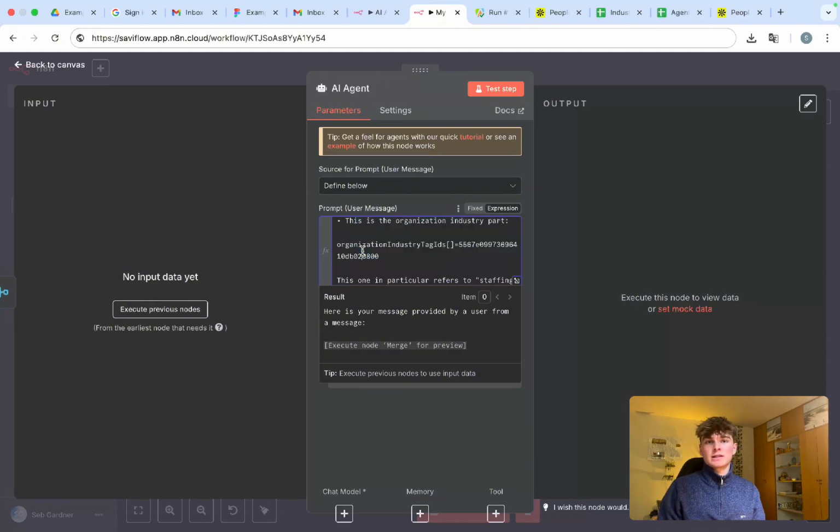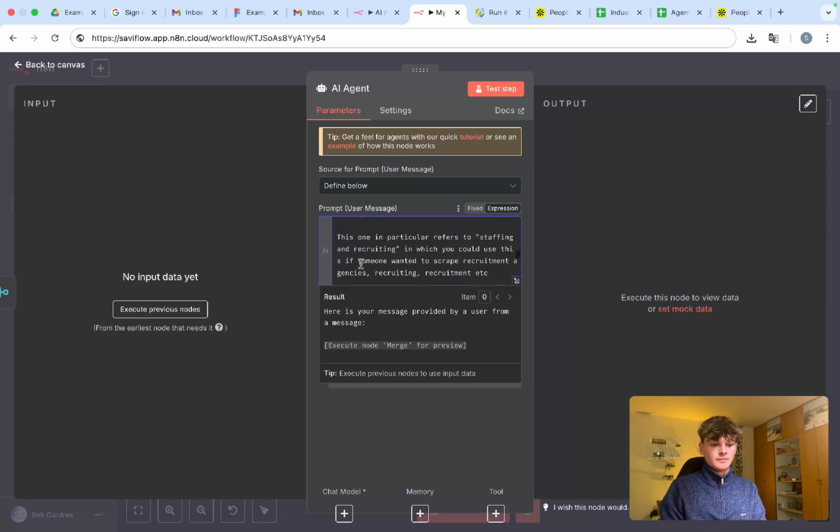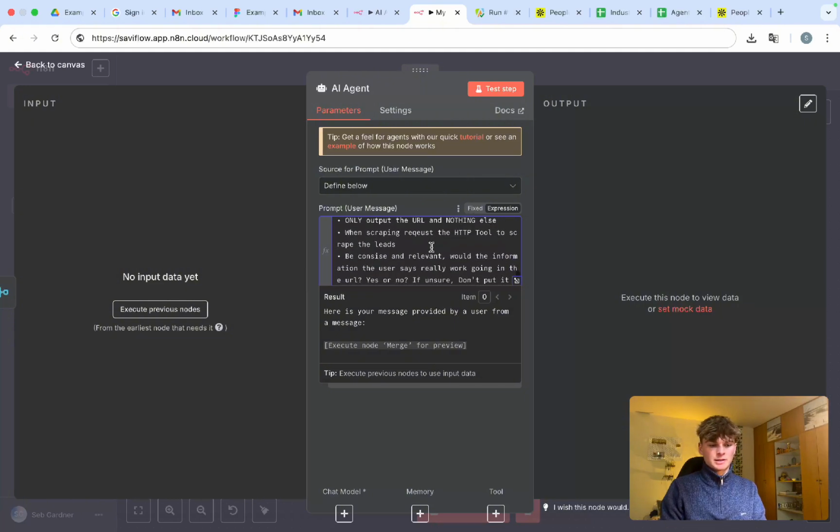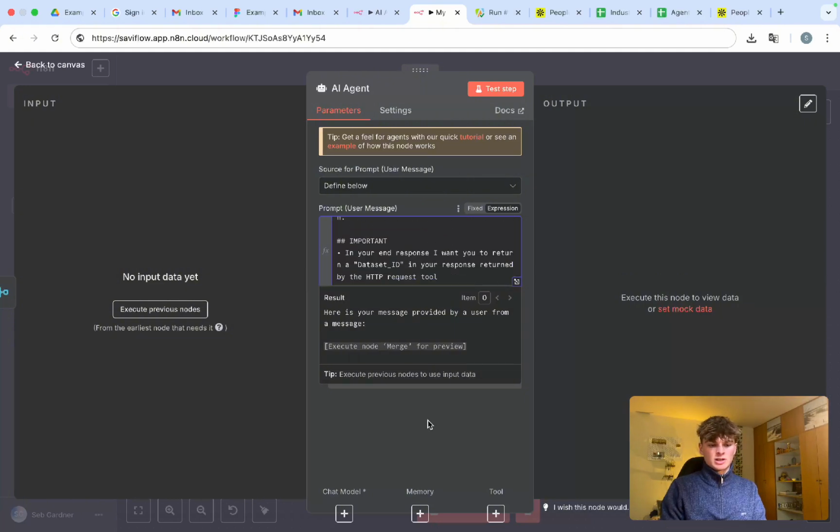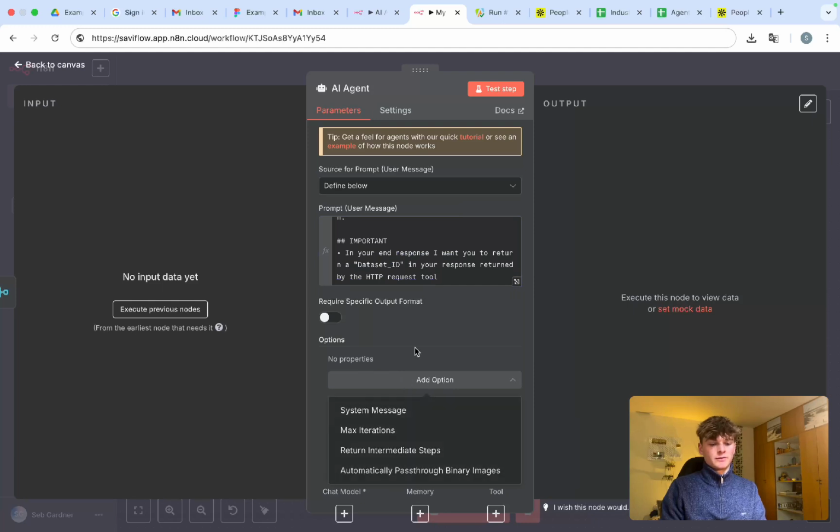Defining industries within a search URL isn't super straightforward, so I'm going to go over that in a second. This one particular, staffing recruitment, again, I'll go over that. The user also mentioned how many leads they want. This should not be put into the search URL. This is for another JSON parameter. And yeah, just a bunch of different information to define what the AI agent should be doing.